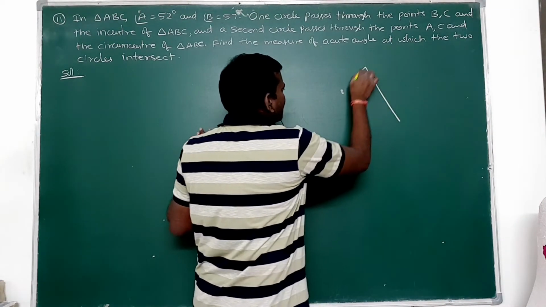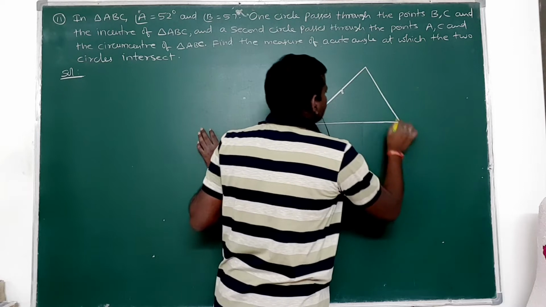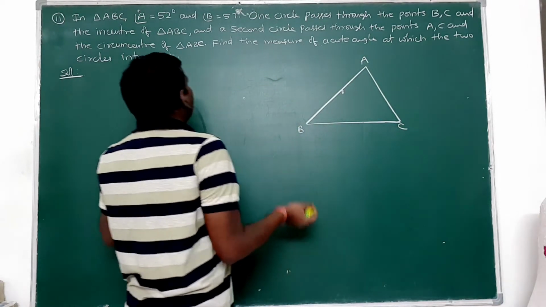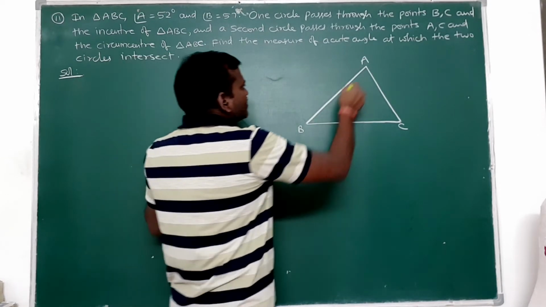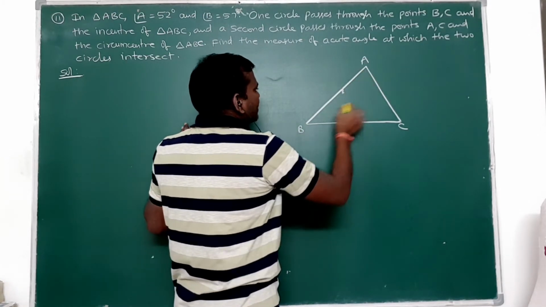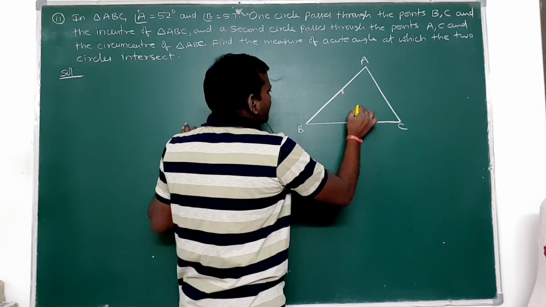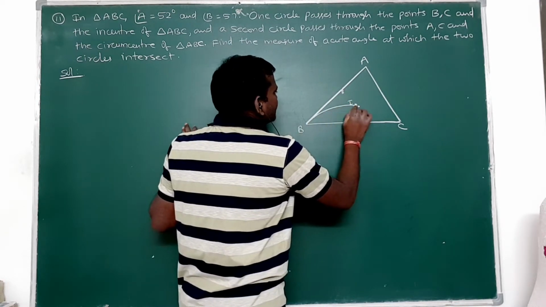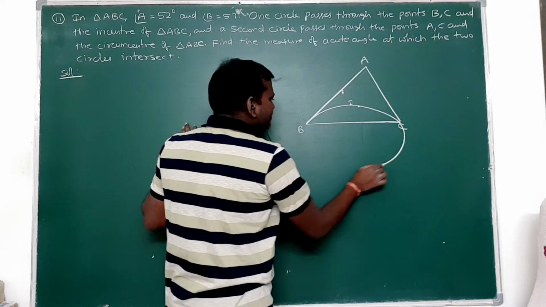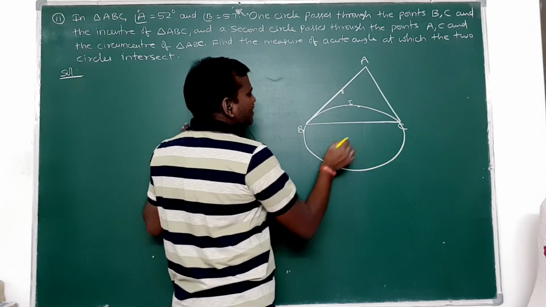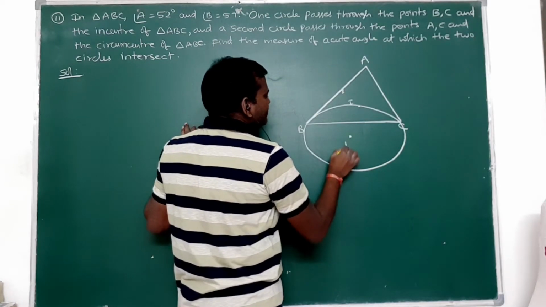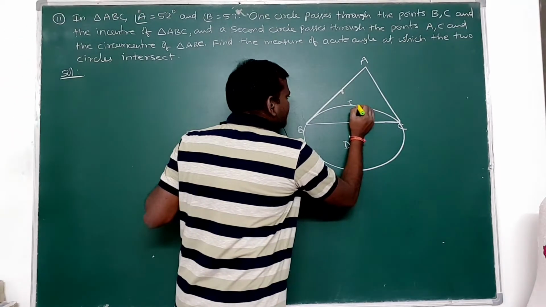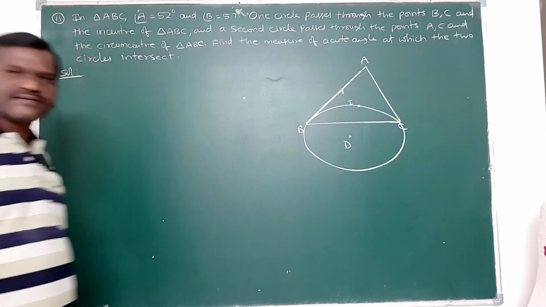Suppose ABC is a triangle, I am taking it like this. Angle A is given, angle B is given. Suppose the incenter, the point of intersection of the angular bisectors, I am taking here as I. So the circle passes through these three points. See this one. Suppose the center is D, I am taking here. The circle passes through B, C and the incenter.